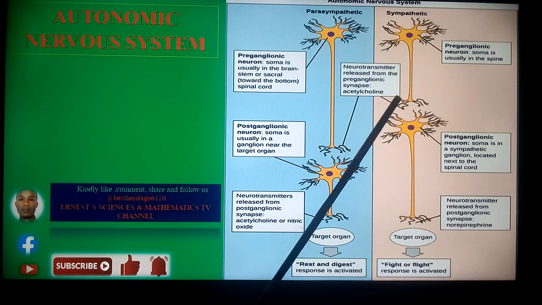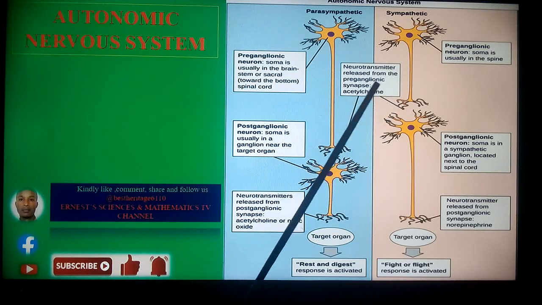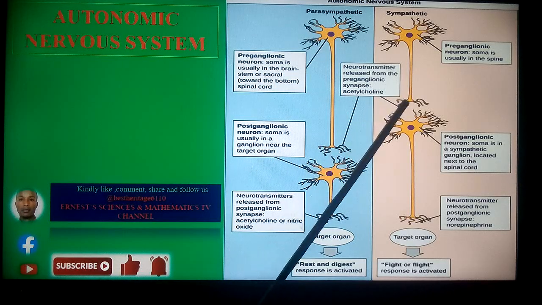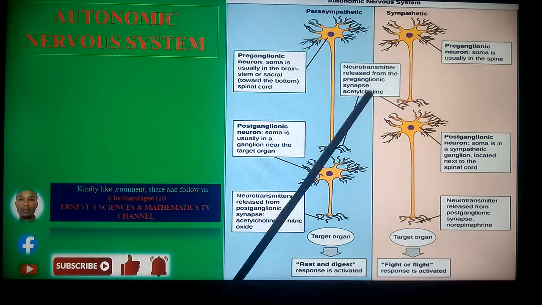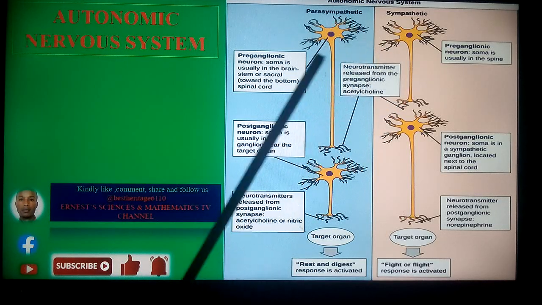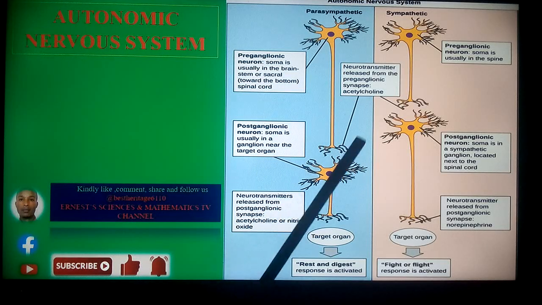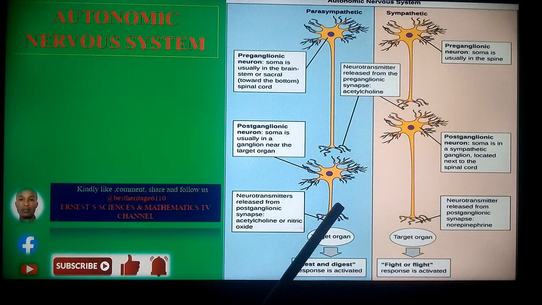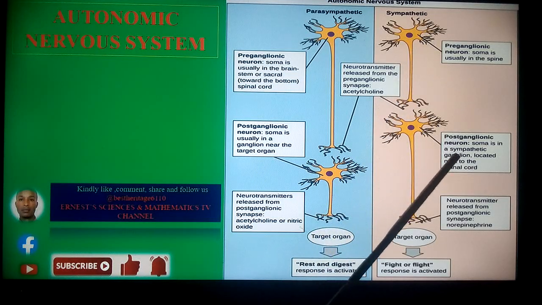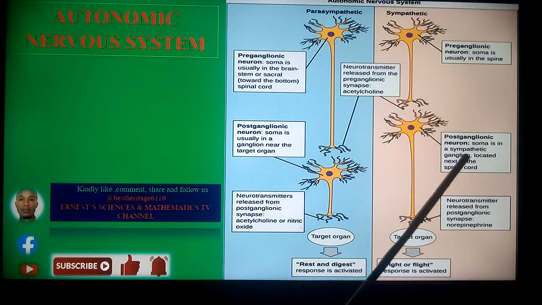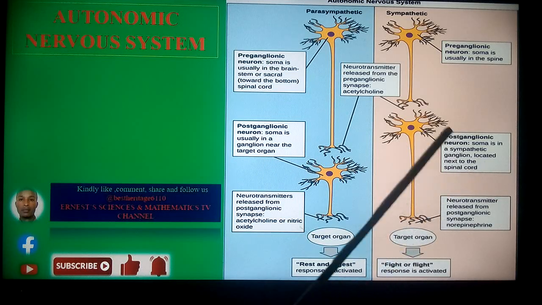Now the neurotransmitters, which we said are chemicals, are going to be released from the preganglionic synapse, and this basically is going to entail acetylcholine, as we are going to see later. I mentioned the concept of neurotransmitters and said these are the chemicals which are going to be involved, especially in the concept of a synapse that I discussed in our earlier video. I'm going to put a link in the description box. So for the postganglionic neuron, we're going to see that the soma is usually in the ganglion near the target organ. And in the sympathetic case, the postganglionic neuron soma is going to be in a sympathetic ganglion located next to the spinal cord.